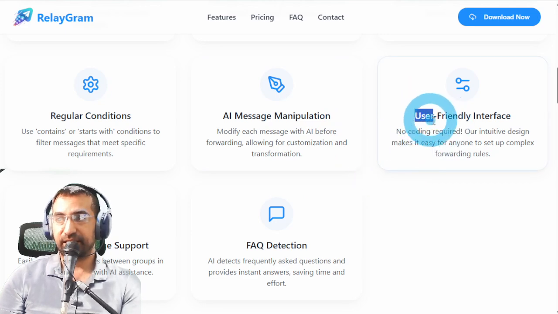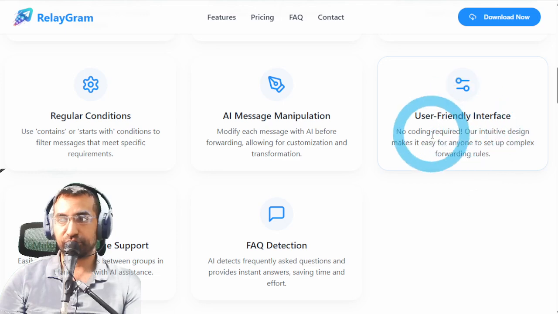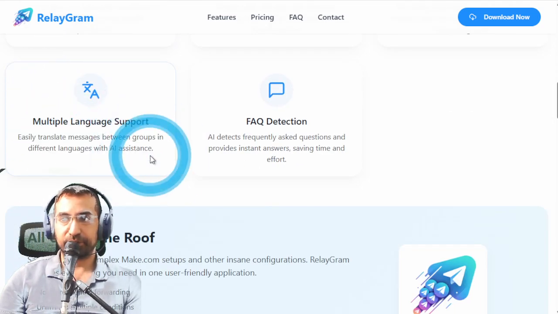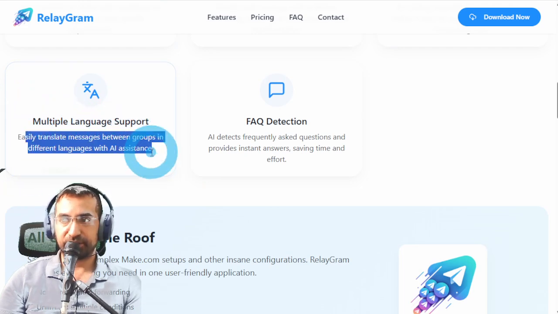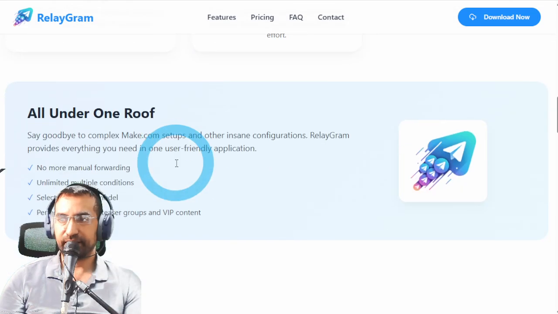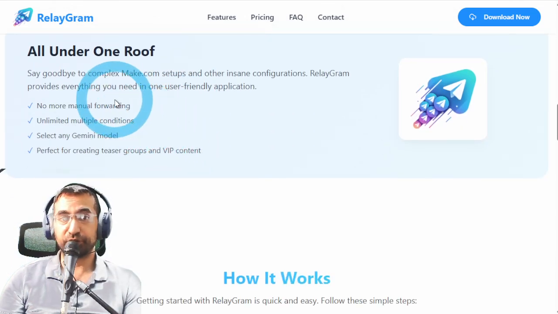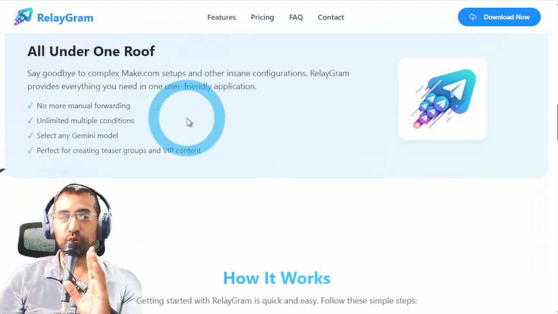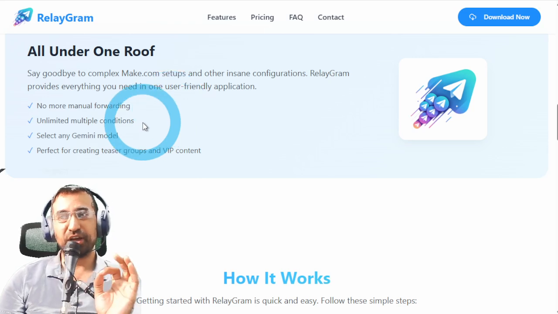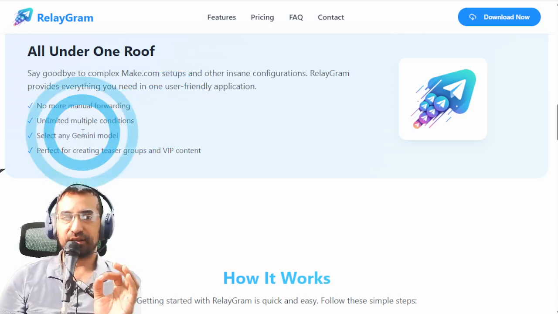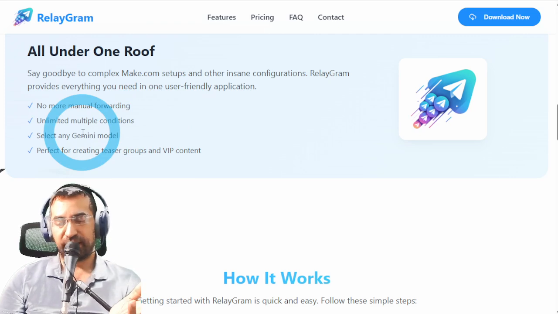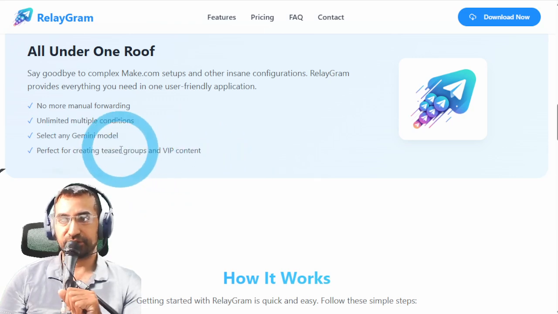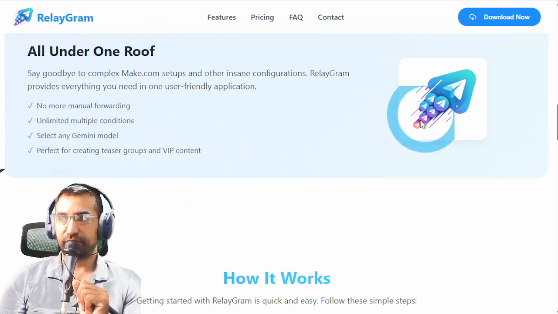And so here we see a user-friendly interface, which I'm about to show you. So please hold in here. And we have multiple language support, of course. It translates messages between groups. We've said that, etc. So it's all under one roof. You don't need to use make.com or any other automation tool. This is all working on your computer. The only thing you need is a Gemini API key as well, so that can do all the processing for you. And that's it. It's perfect for creating teaser groups and VIP content for other people.